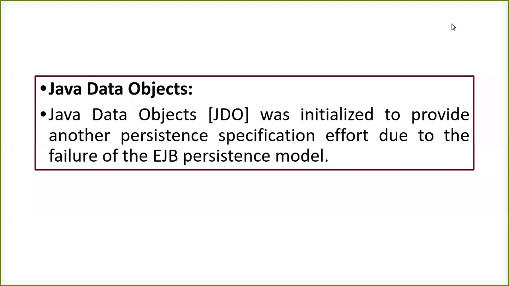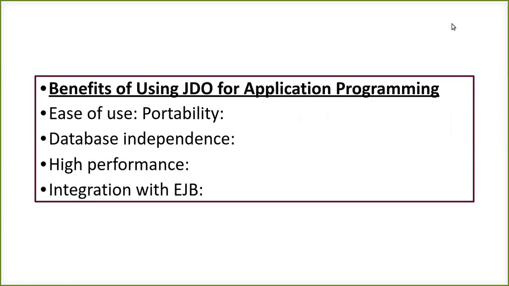To avoid that and to overcome the disadvantages of the EJB persistence model, we can also go with Java Data Objects. It is another option available for data persistence. Now, what can be the benefit of having JDO for your application? It can give you ease of use with portability, data independence, and database independence. It can give you high performance. It can give you good integration with your EJB, that is, your Enterprise JavaBean.